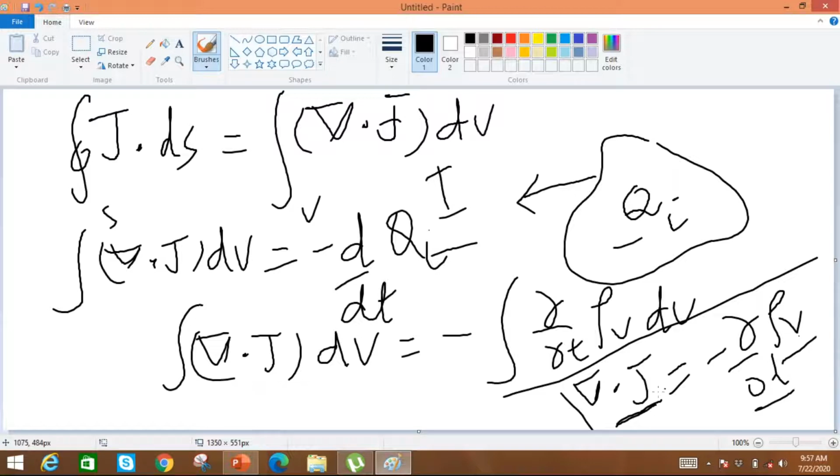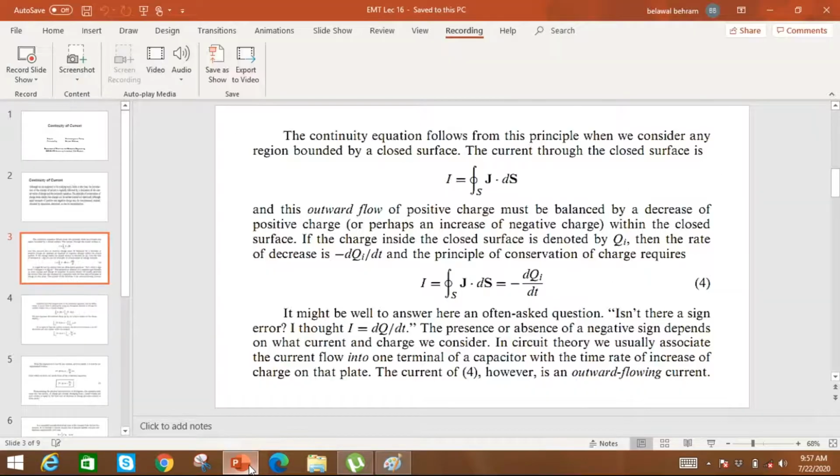So let's come back to the presentation. So I is equal to the closed surface integral of the current density, and that is equal to the rate of decrease of charge inside the closed surface that is bounding the volume. Now if we look at this negative sign, this negative sign actually represents the rate of decrease of charge. So if the outward current is the conventional current, there will be a decrease of the positive charges inside the volume, and this negative sign also depends on the direction of current.